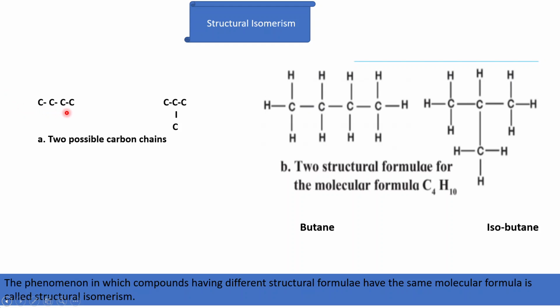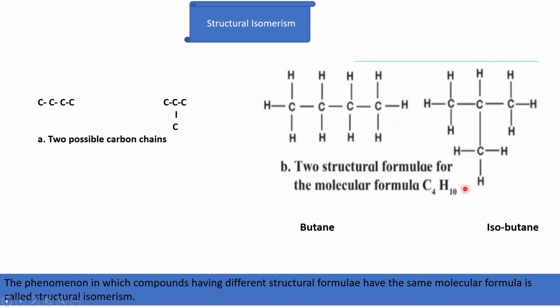Here the 4 carbon atoms link together to form a straight chain, whereas this is a branched chain. On joining hydrogen atoms to this carbon skeleton, we will get the structural formula as this. This compound also contains the same number of carbon atoms and the same number of hydrogen atoms.